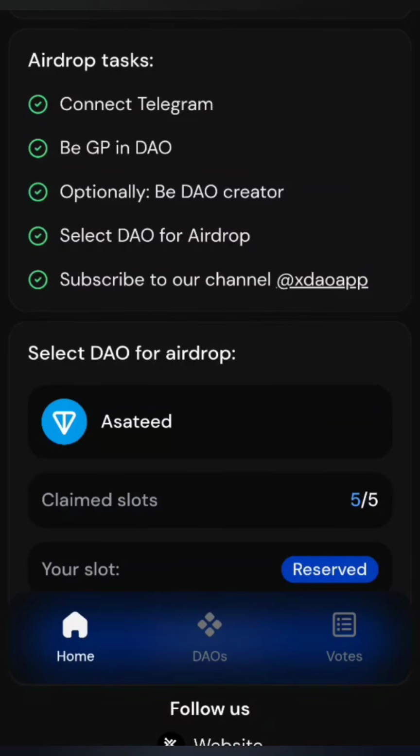Hello everyone, today we are going to talk about the TONXDAO Telegram bot airdrop. It has been about a year that we were participating in this airdrop, and now there's a new condition for the airdrop, and they say that the airdrop will be in the near future. Okay, and none of these are financial advice. You should choose yourself if you want to pay for this airdrop or not.